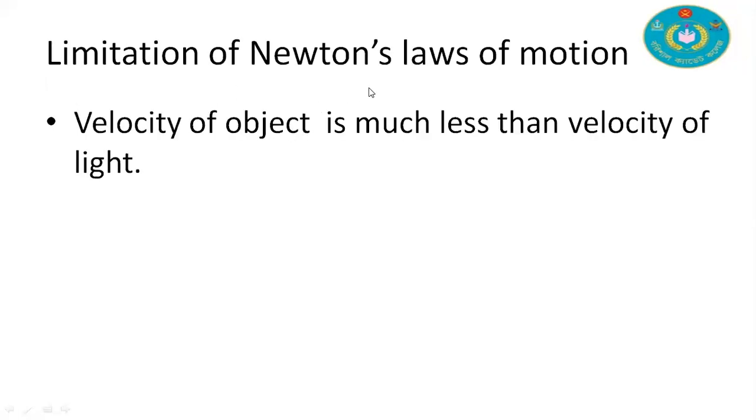The limitation of Newton's laws of motion is: if the velocity of an object is much less than the velocity of light, then we can use Newton's laws of motion. If the velocity is comparable to that of light, then we cannot use Newton's laws of motion. That's why we can say it's the only limitation. For a body with very high speed, if the velocity is nearly comparable to light, then we cannot use Newton's laws of motion in such a condition.